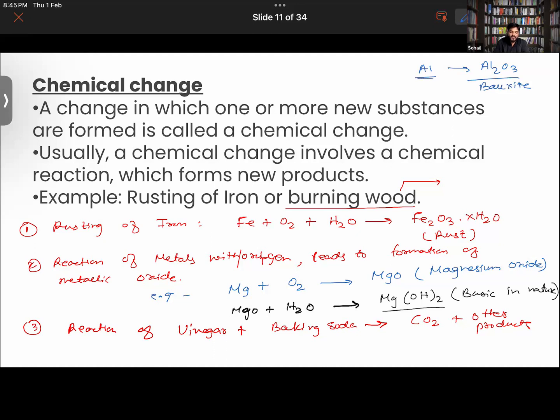You should also know that in the Earth's crust, aluminum is the metal found in the most abundant quantity. Silica is also found in maximum quantity. So extraction of metals from their ores is also an example of a chemical change.